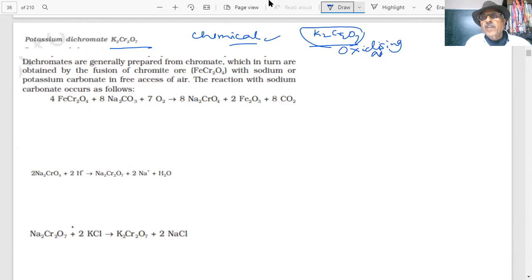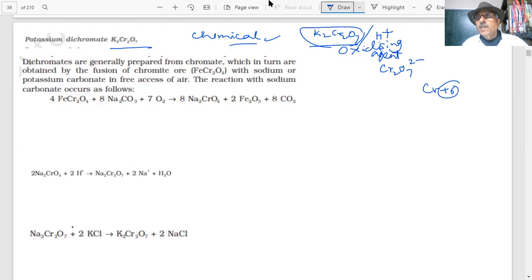It is used as an oxidizing agent in acidic medium. You see H plus, and this acts as a very good oxidizing agent. It is used for oxidation of organic compounds also. When we did organic reactions, you were using dichromate in acid solution to oxidize alcohol to aldehydes to carboxylic acids. So they are good oxidizing agents. Why? Because what is the oxidation state of chromium here? Cr2O7 2 minus, 14 minus to 6. So chromium is in +6 oxidation state.